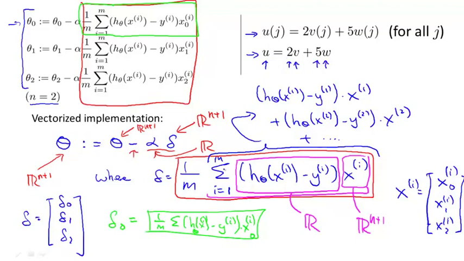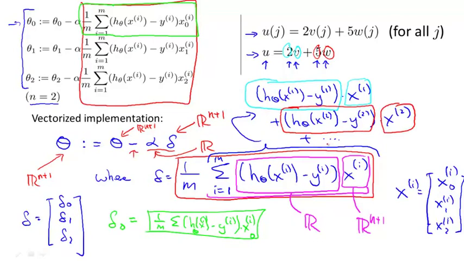And this summation is the same thing. This is saying that this summation over here is just some real number, that's kind of like the number 2, or some other number, times the vector x1. So it's kind of like 2 times v, instead with some other number times x1. And then plus, instead of 5 times w, we instead have some other real number times some other vector. And then you add on other vectors, plus dot dot dot, plus the other vectors, which is why overall, that whole quantity, that delta, is just some vector.